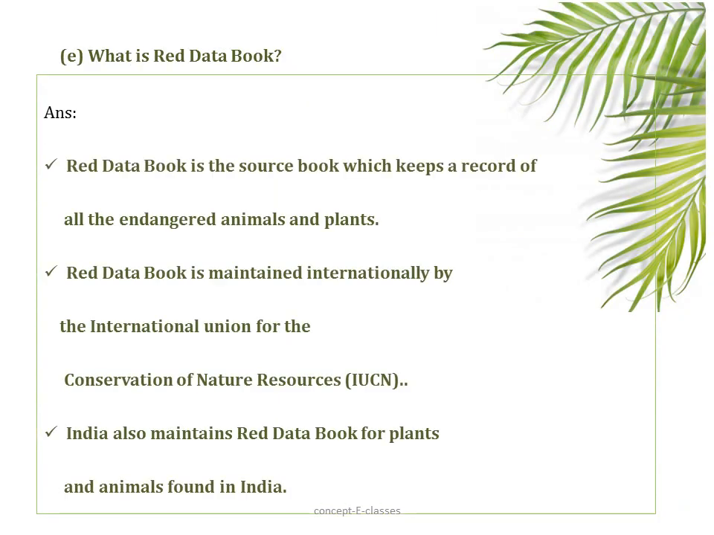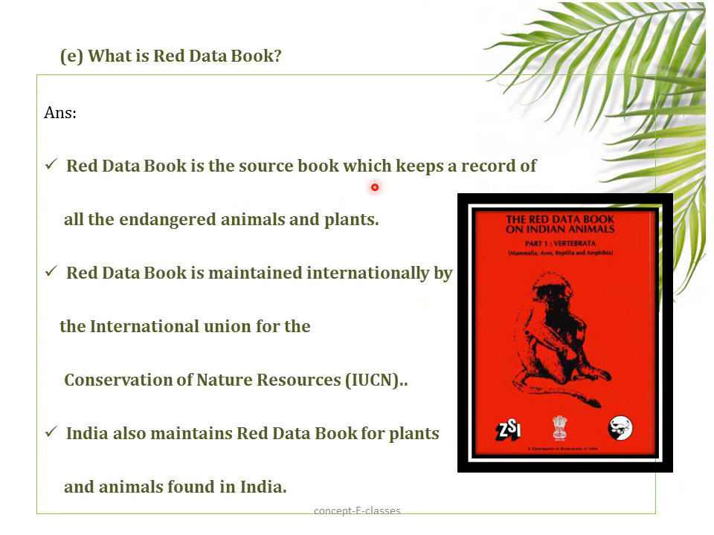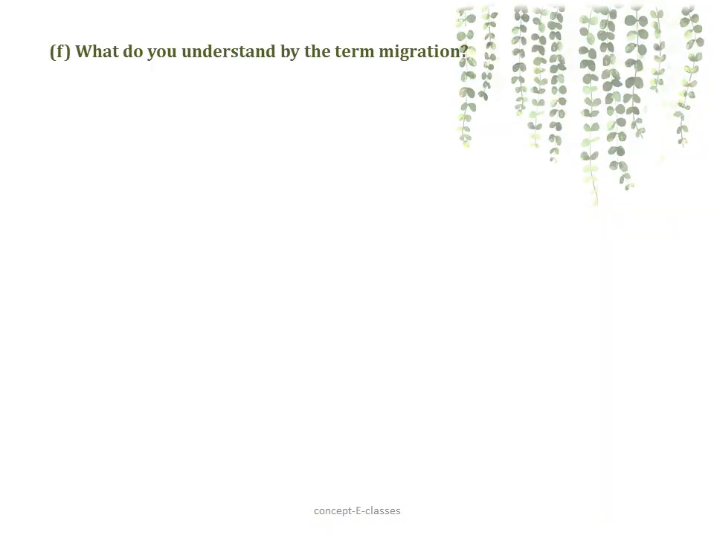E. What is Red Data Book? Red Data Book is a source book which keeps a record of all the endangered animals and plants. What are endangered species? Those species that exist on the earth but their numbers are decreasing in such a way that these animals and plants will reach extinction. Red Data Book is maintained by an organization called International Union for Conservation of Nature and Natural Resources, IUCN. India also maintains Red Data Book for plants and animals found in India. F. What do you understand by the term migration?